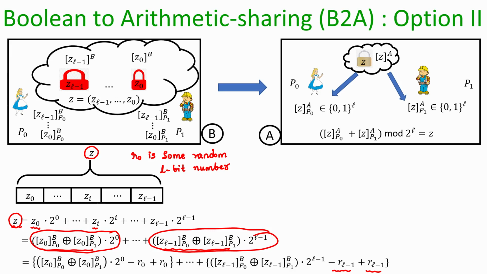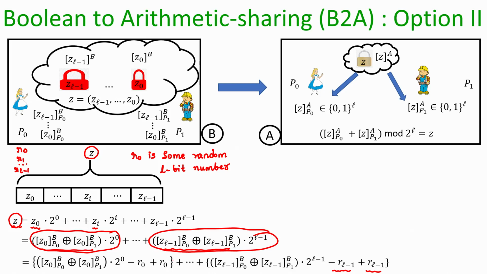Now, if we look closely here, what we can do is the following. We can ask Alice to pick all these L bit random numbers R naught, R 1, R L minus 1. Let Alice pick all these values.